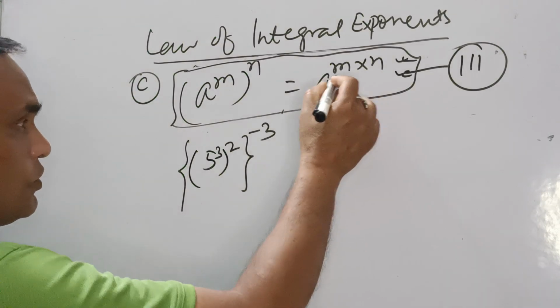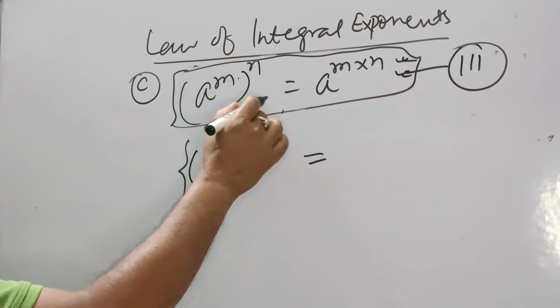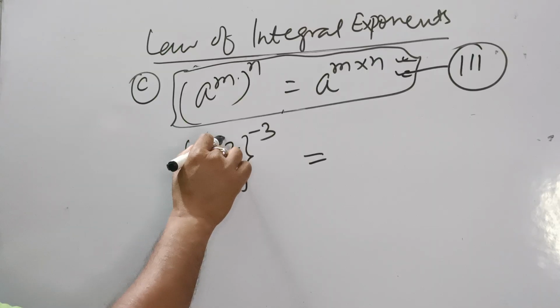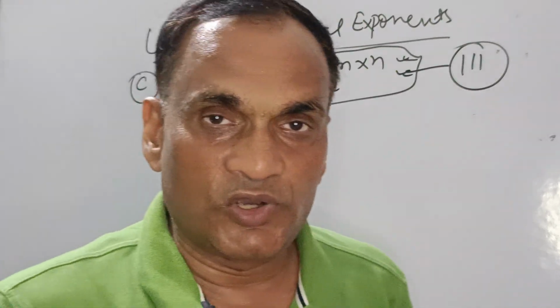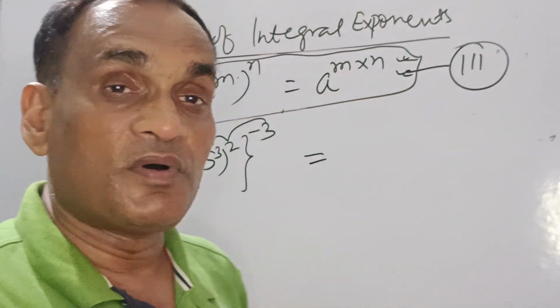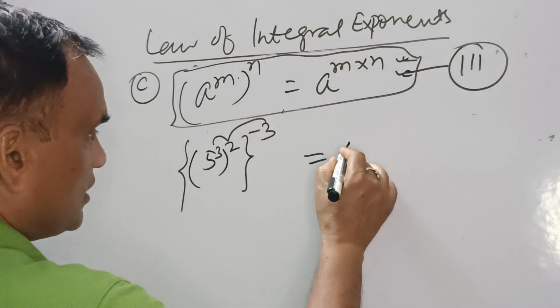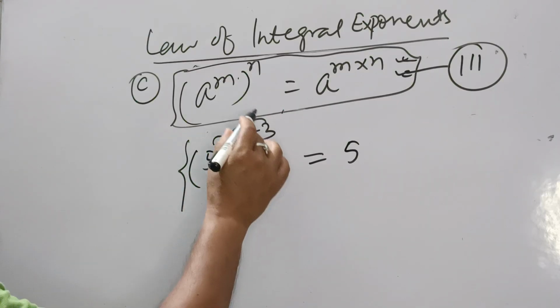First of all, you know that for a base m, if (m to the power m) to the power n, then we can write m into n. Here also you can multiply all these three powers, there is no issue. So what will be the answer? 3 2s are 6, 6 3s are 18.